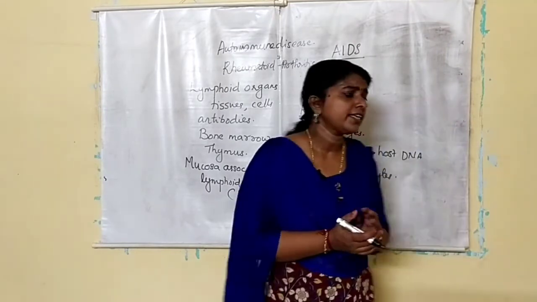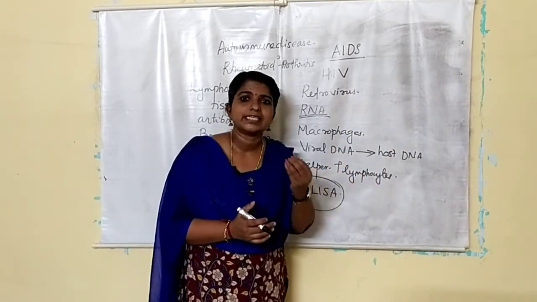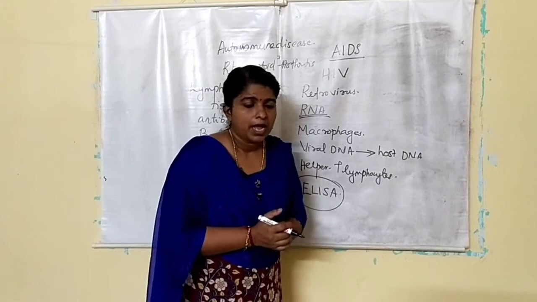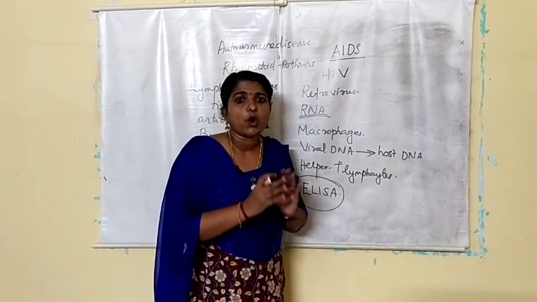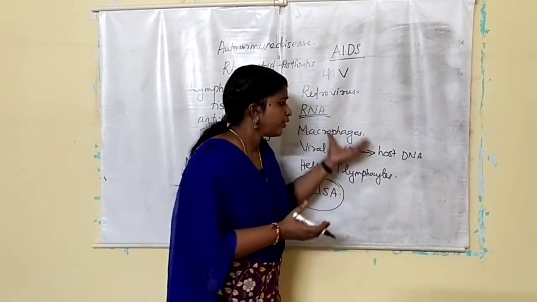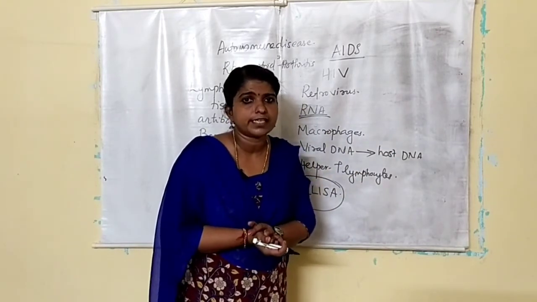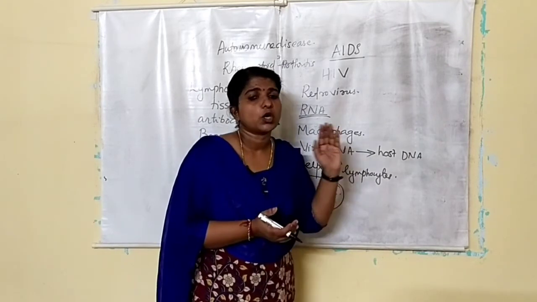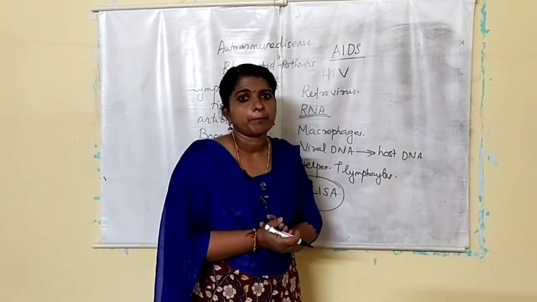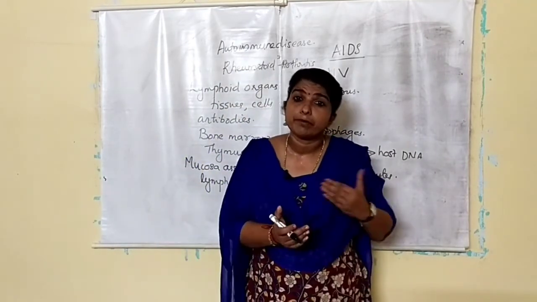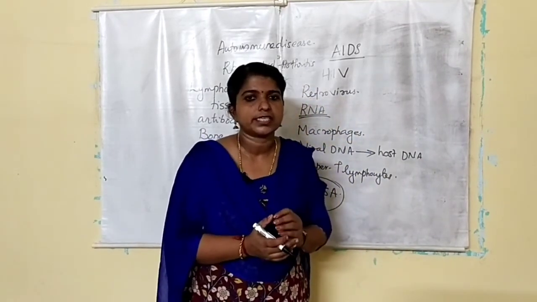I told you we can prevent this by following certain practices, because if we are conscious in our behavior, we can prevent this. Don't die of ignorance. Now we know the ways through which it spreads. If we prevent that, we can prevent the spread of the disease. So always use a condom during sexual contact. Avoid sexual contact with the affected person. Check the blood thoroughly before blood transfusion. Always use disposable needles and syringes.